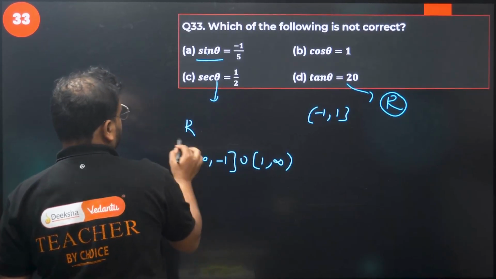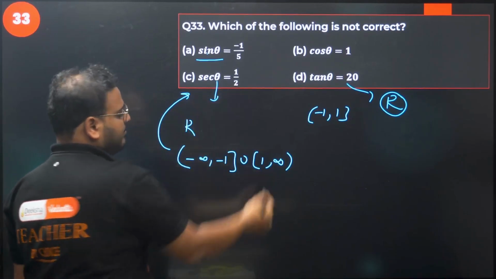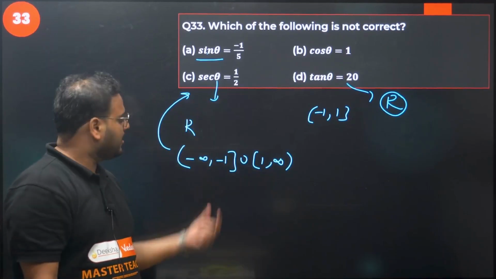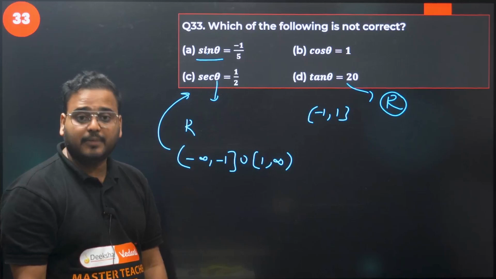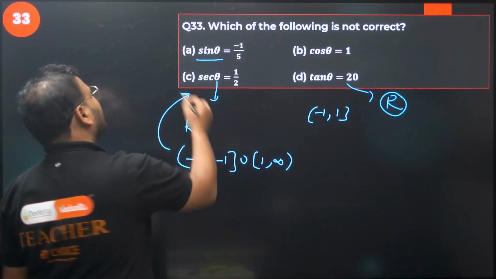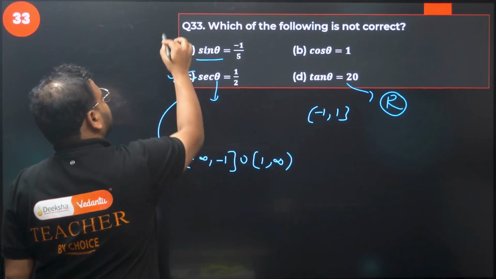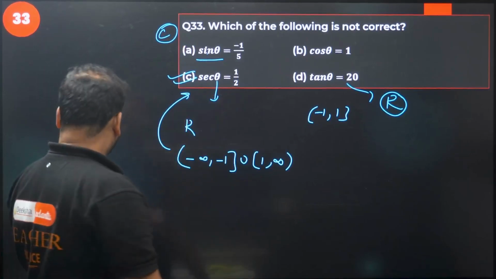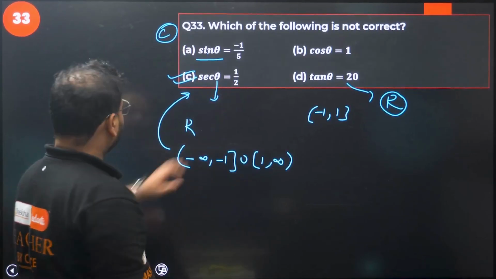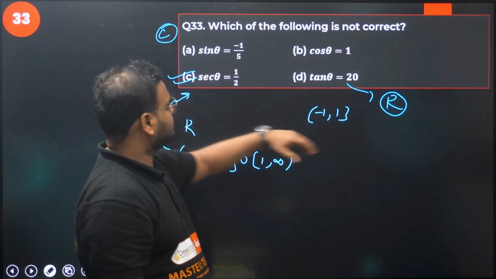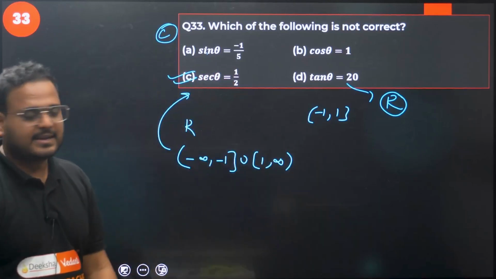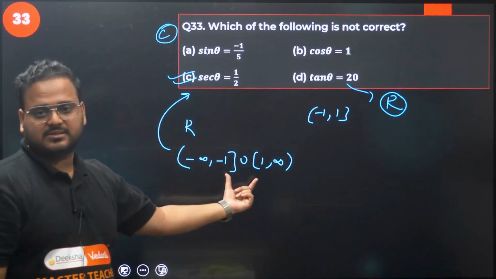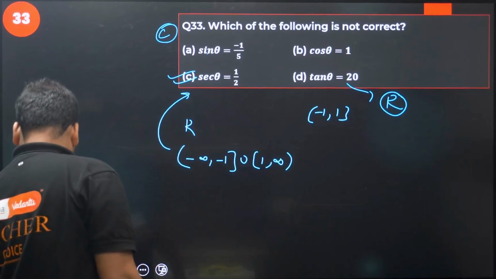1 by 2 comes between -1 and 1. So your incorrect option is C. Basically the option is correct, but your answer is incorrect over here. Sec theta can never be equal to 1 by 2, sir. Clear? Sec can never be equal to 1 by 2 because the range is this. Okay, next one.